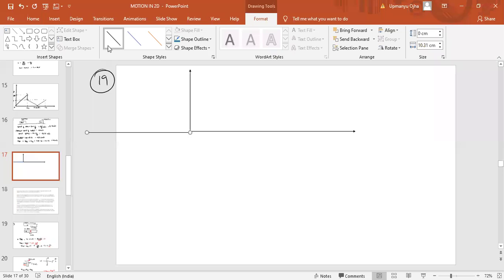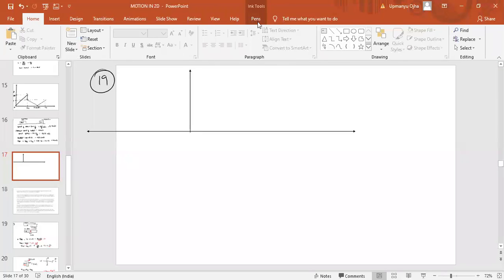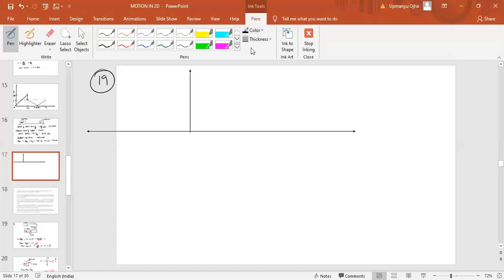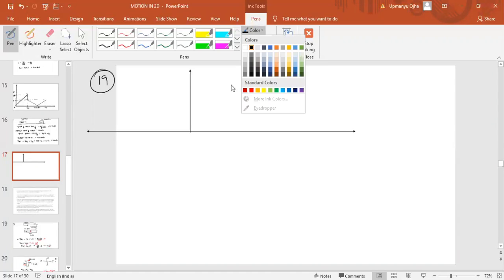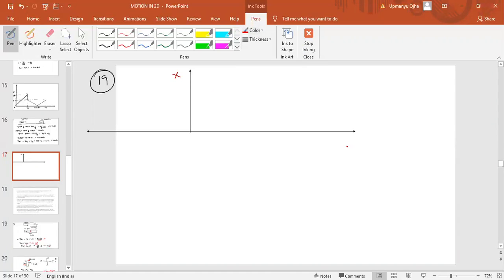Okay, we have three graphs. So the graph has started from this point. This is x versus t. So basically the graph is like this.